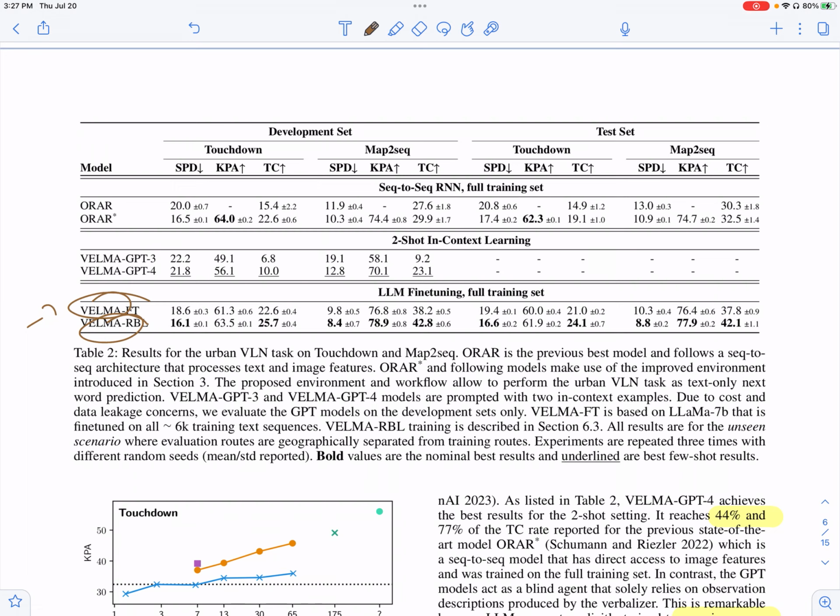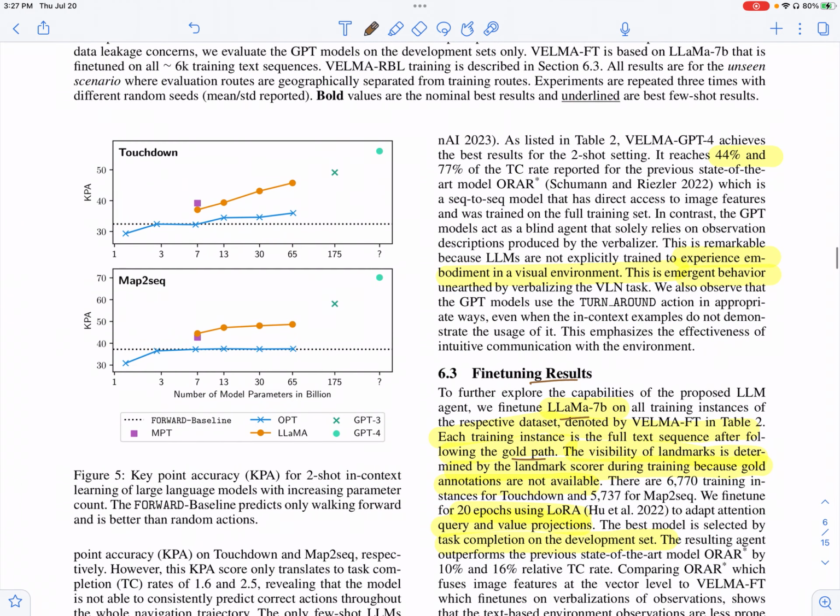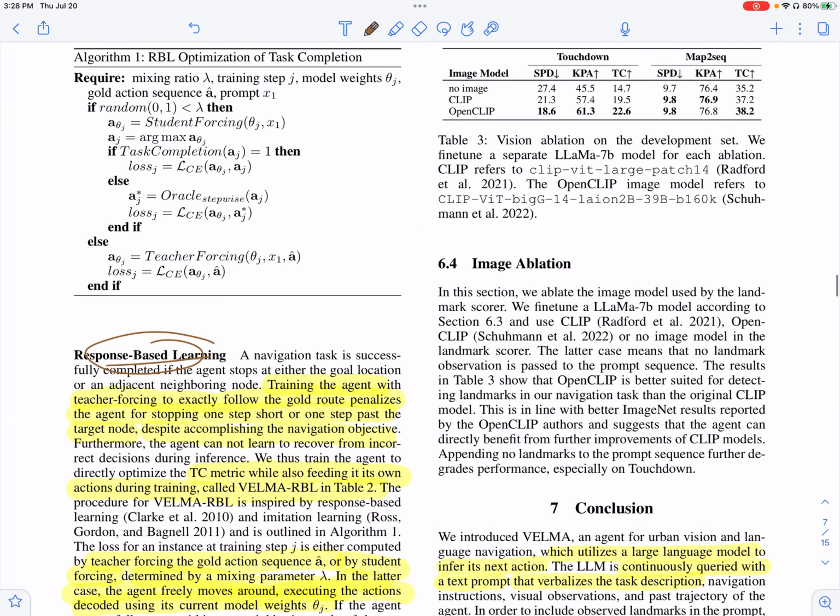And in terms of in-context learning, the two-shot in-context learning, GPT-4 performs better than GPT-3, which is expected. And then they look at different classes of models which they've evaluated, and they find that GPT-4 beats all of the others on both datasets. GPT-3 is better compared to the Llama models, and the Llama models are better compared to MPT and OPT models. And then they perform the image ablation, right?